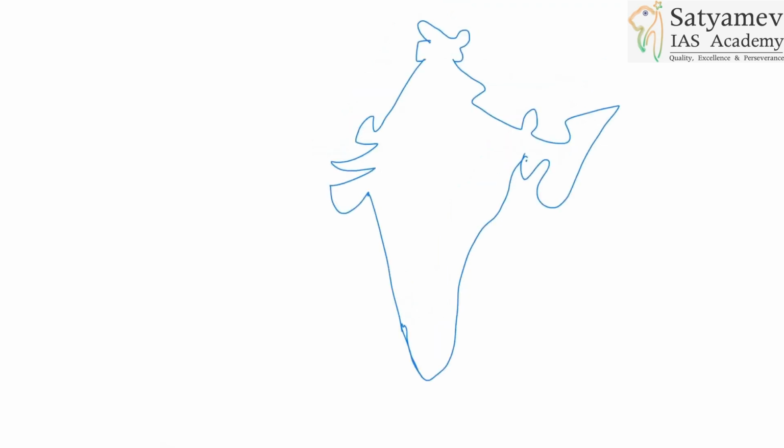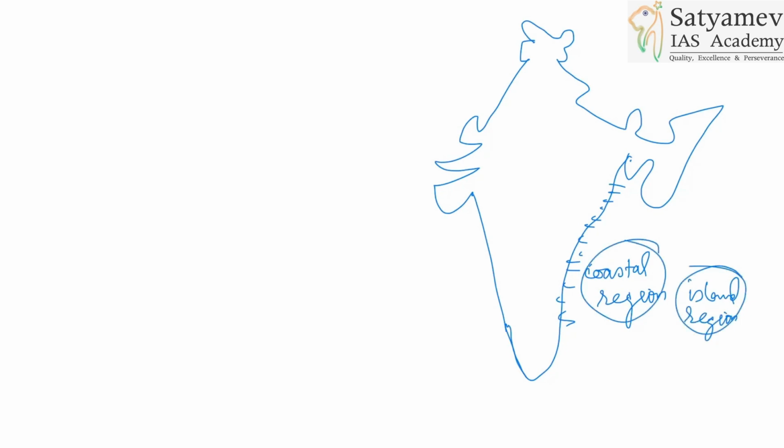So what should be the tropical cyclone impact? How to give it a structure? I am not interested in the impact, how to give it a structure? Yes, very good. So the impact region, you can say this is the impact region. This is a coastal region, or you can say island region also. Island region, coastal region, and corresponding to that, the single word is hinterland region.